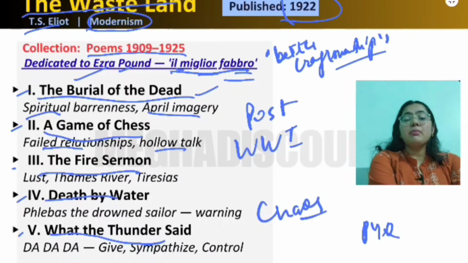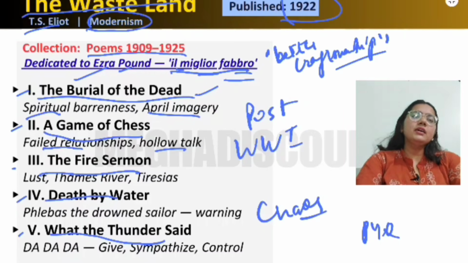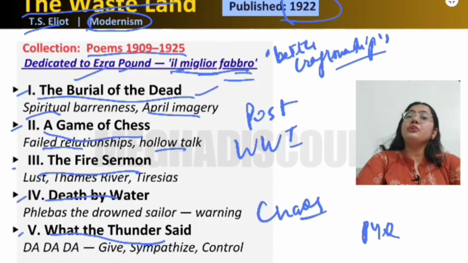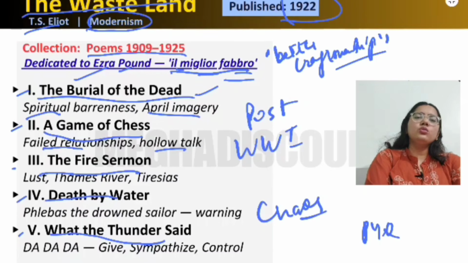Then there is death by water. Here we have Phlebas. He is the drowned sailor, and it is a kind of warning. How? This sailor used to have different trading activities, and he used to have money, materialistic things, and coins. But now, since he has done something bad in his life, he is dying. So Phlebas is dying, sinking in the water.